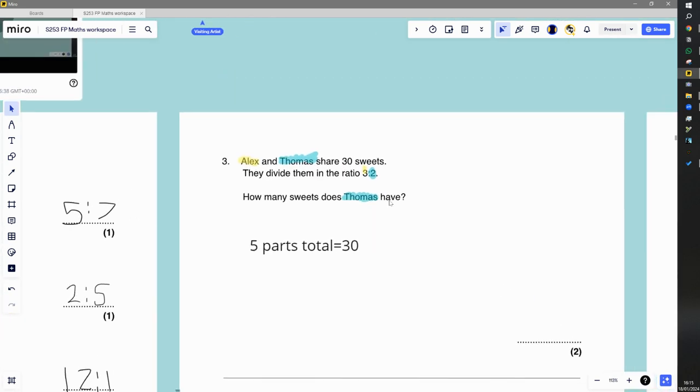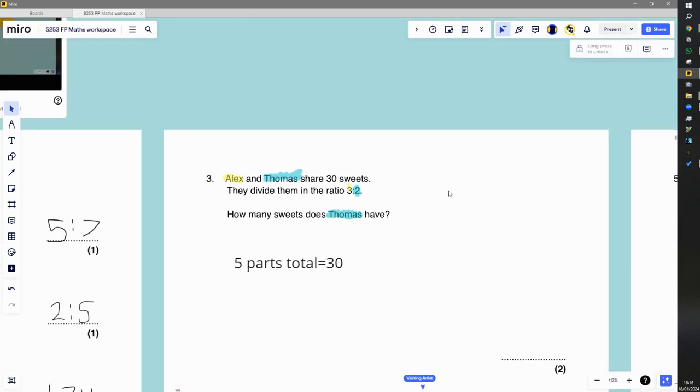Alex and Thomas share 30 sweets. They divide them in the ratio of 3 to 2. And we're asked, how many does Thomas have? So this is totally fine. We take the 30 sweets. We see that it's been divided by 3 parts to Alex and 2 parts to Thomas.